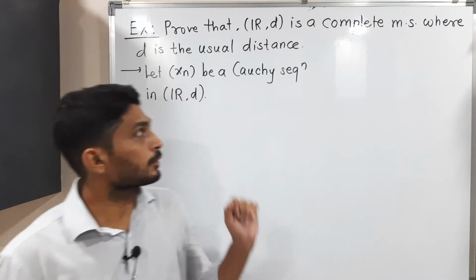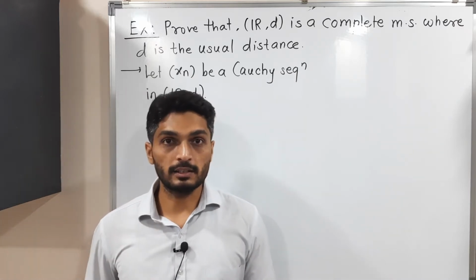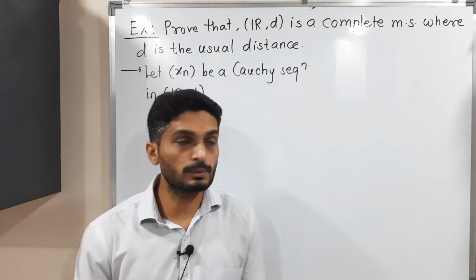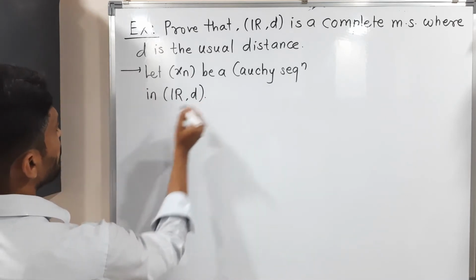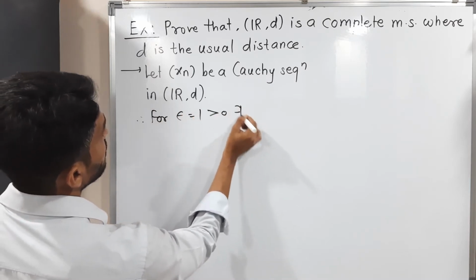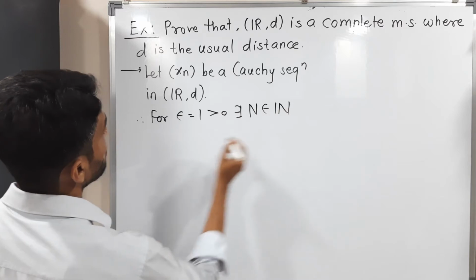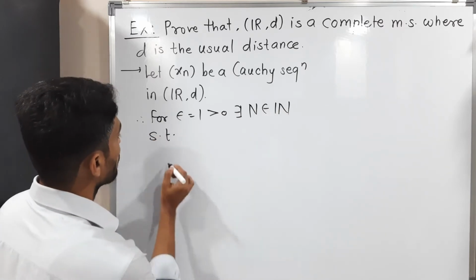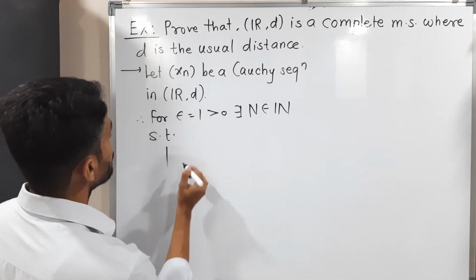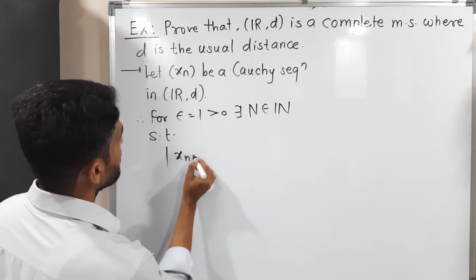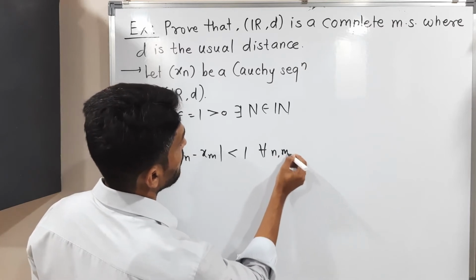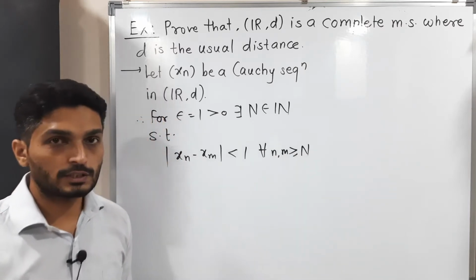I have taken a Cauchy sequence here. So my first target is to prove that it is bounded. What we have to prove? This sequence is bounded. So let us prove. It is a Cauchy sequence, therefore for given epsilon, I am selecting epsilon equal to 1, there exists N belonging to the set of natural numbers such that d, here we have to take mod, since d is the usual distance, |xn - xm| < 1 for all n, m greater than or equal to capital N, by definition of Cauchy sequence.